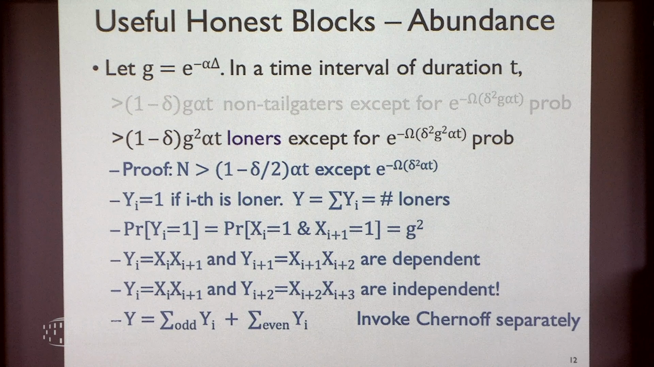Does that not mean that you're underestimating the number of your loners? No, I think we can show this is tight. Using the Markov chain argument, this is actually tight.